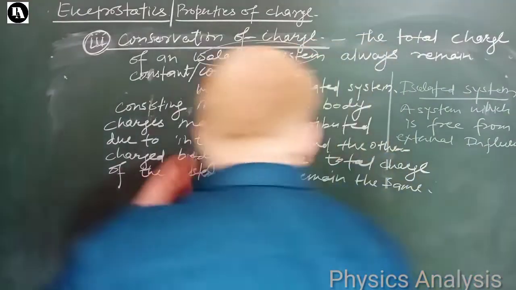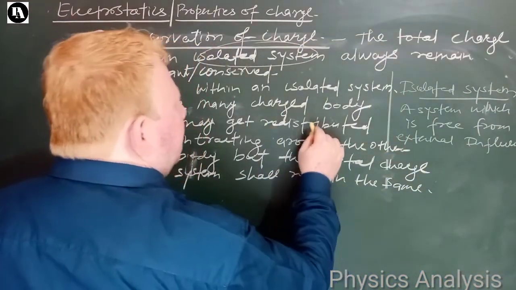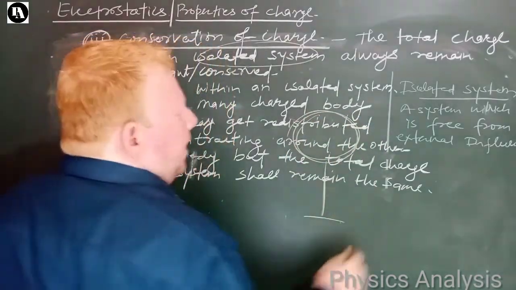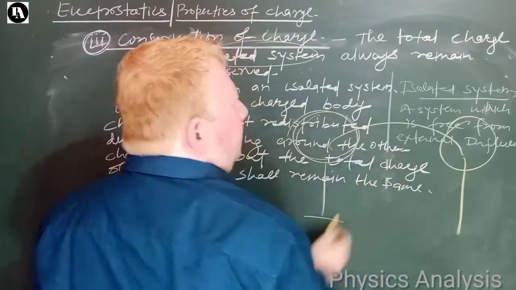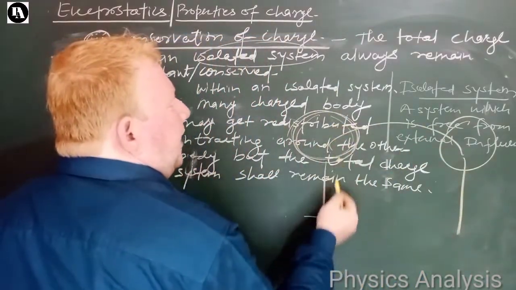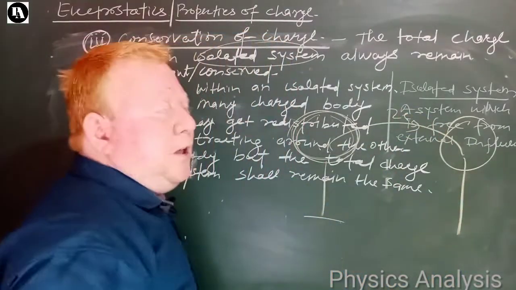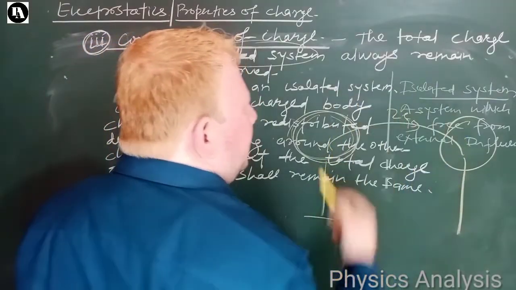Okay, see here is one of the bodies. Suppose this is one of the bodies, right, and this is the another body. I have taken 2 electrons from this body to this body. Two electrons are getting transferred from this body to this body.